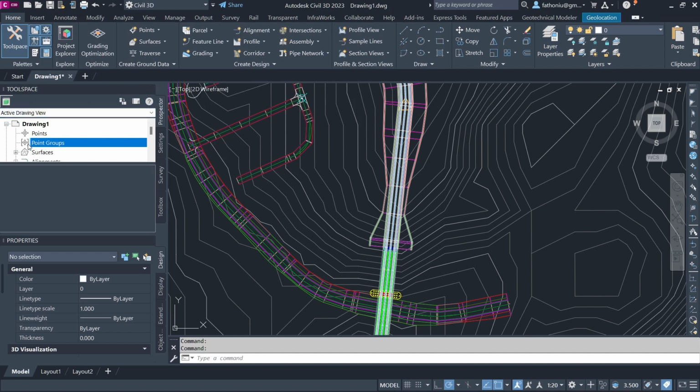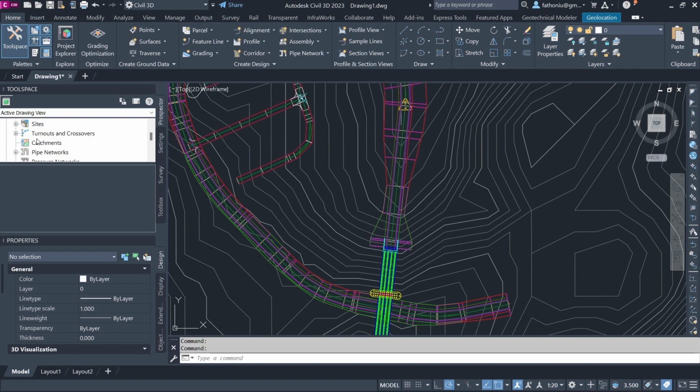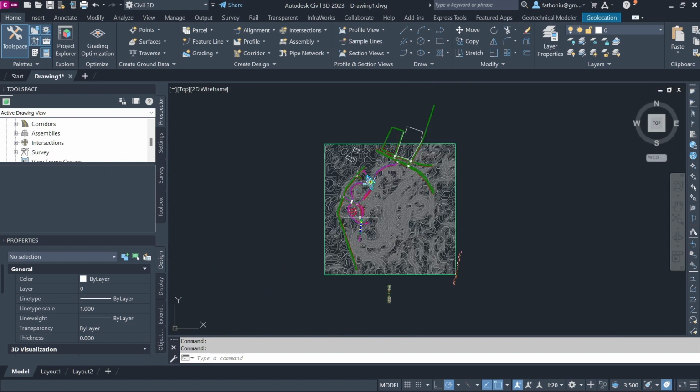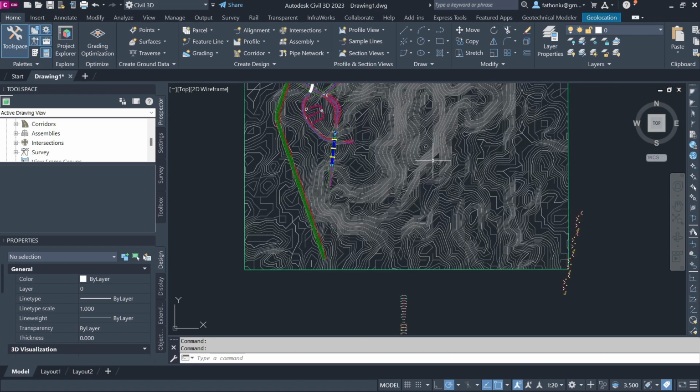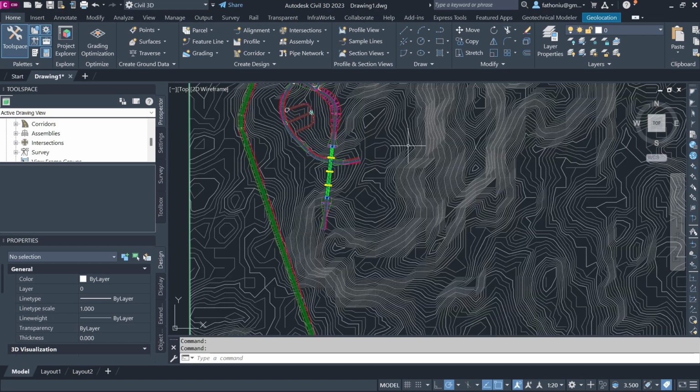But here we also have all the objects under the drawing object here. So we have surface, alignment, pipe network, corridor, assembly, and so on and so forth. So the things that were actually imported here from InfraWorks are all the assemblies, this one is the surface, all the three surfaces you can see here.